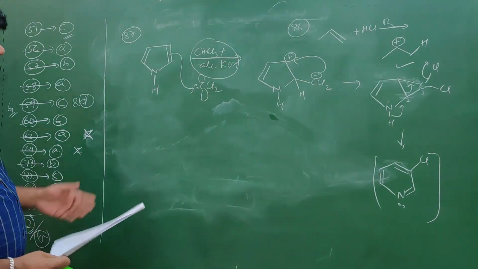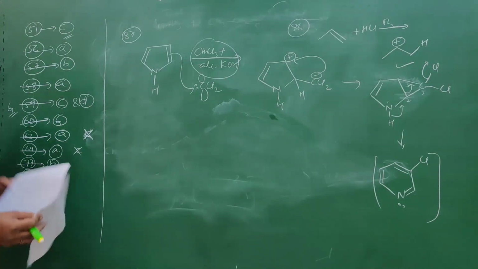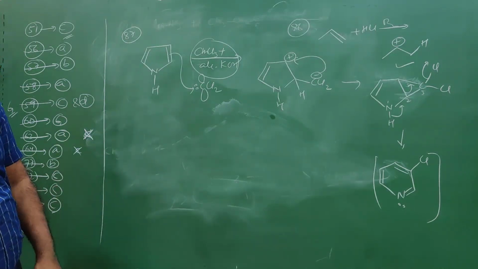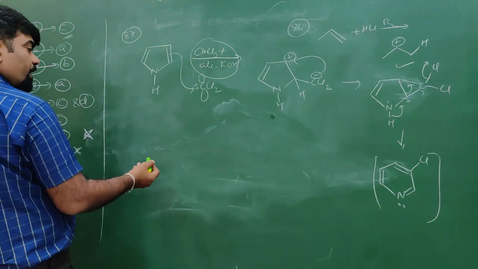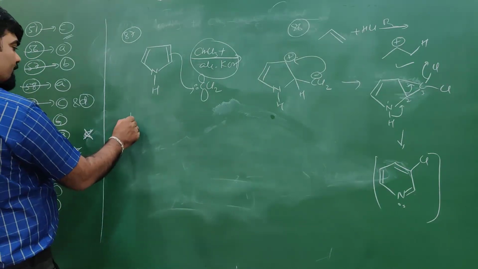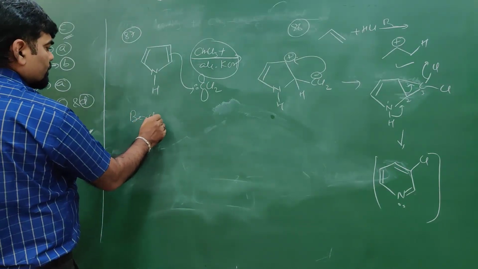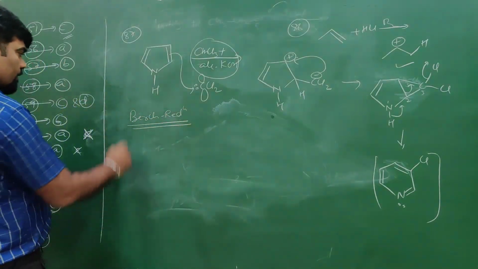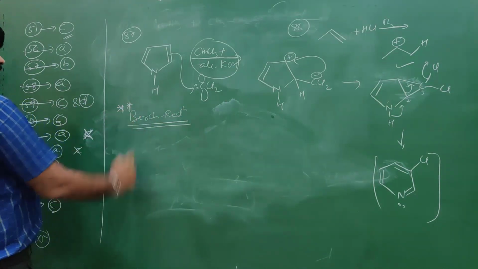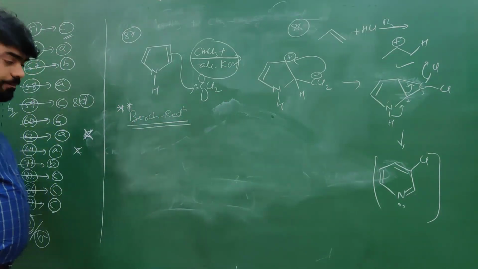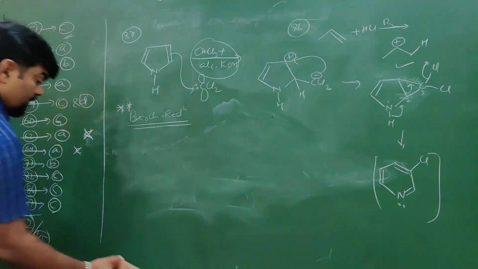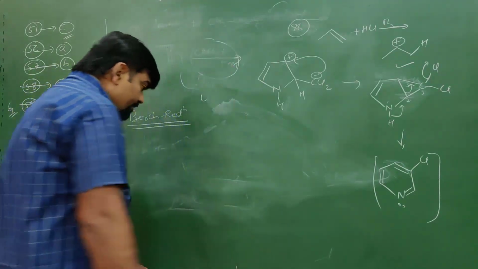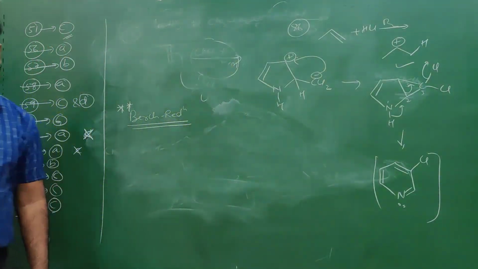So this is your test number 5 questions and your doubts. In this test number 5, the notable doubt was, once again, the Birch reduction, which I have discussed in detail in class. You need to see the Birch reduction once again. Alright, thank you. Then we'll go for the discussion of test number 6. Today it was test number 5. Now we'll go for test number 6. Thank you very much.